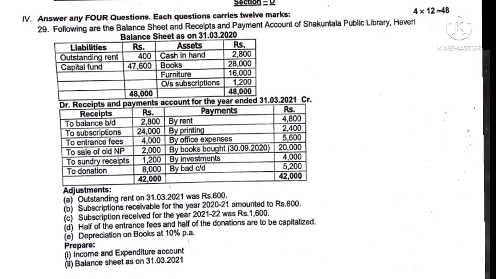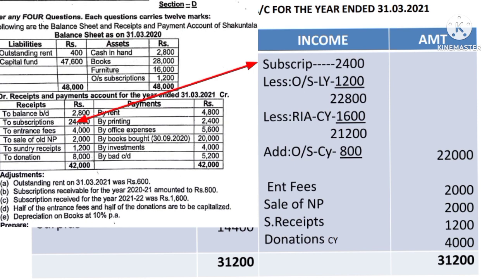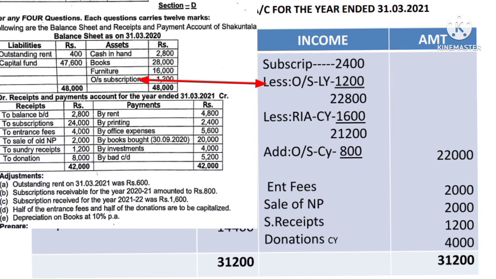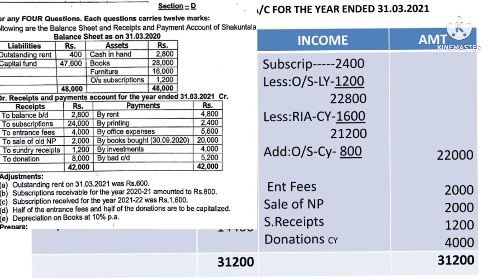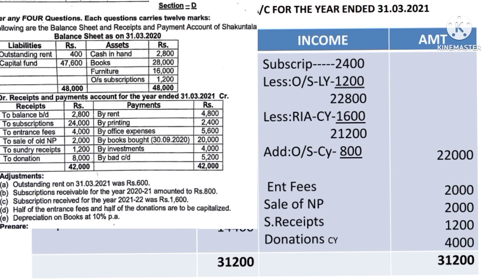First we shall see the receipt side of the receipt and payment account. So subscription 24,000, it is given in the receipt and payment account. So here on the income side you take by subscription 24,000 in the inner column. Then there is an outstanding of rupees 1,200 in the last year. It is given in the opening balance sheet. You have to deduct it. You have to less it from the subscription. So less outstanding subscription received, the outstanding subscription of the last year 1,200.